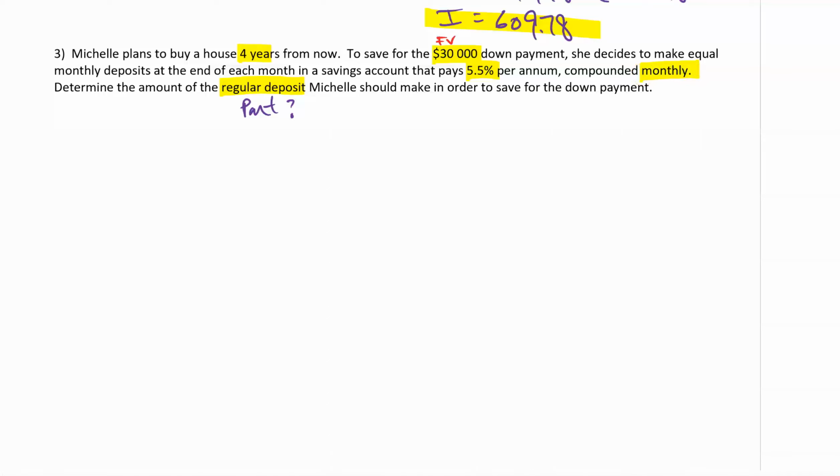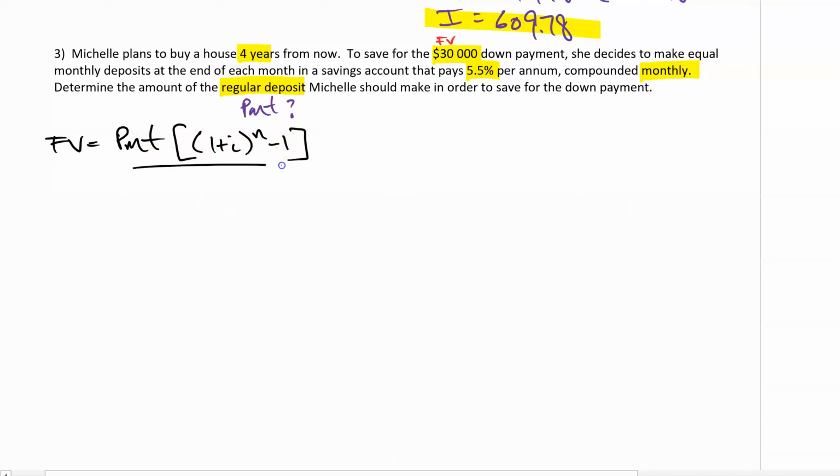We start with the formula. So FV is equal to PMT, square bracket, round bracket, 1 plus i to the exponent n minus 1, square bracket, all divided by lowercase i. Let's see if we have all those different parts that we need. PMT, do we have it? No, actually, we need to figure out PMT. Whoa. This puts us in a very interesting situation.